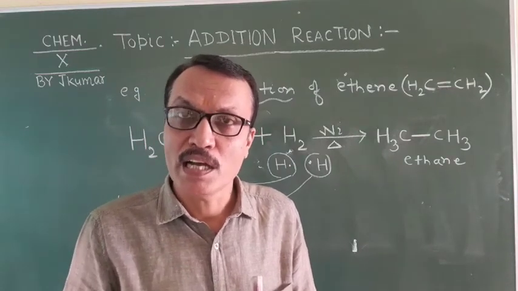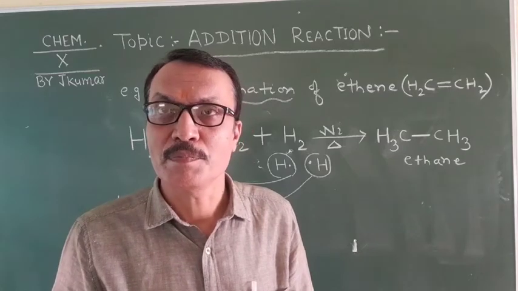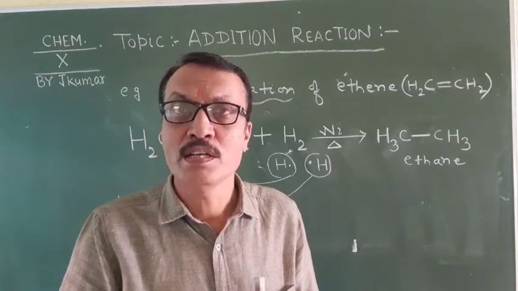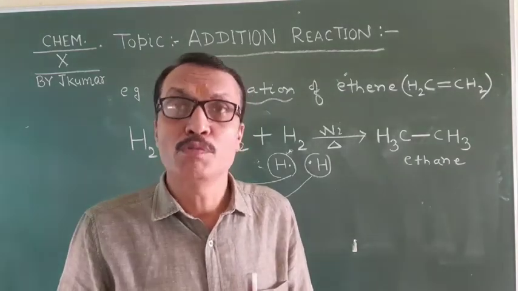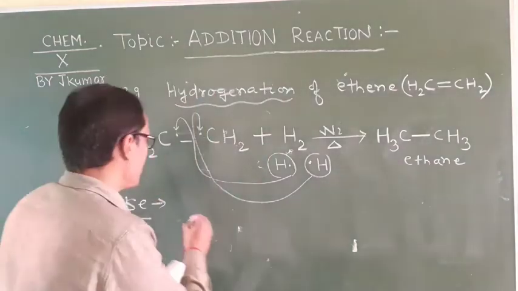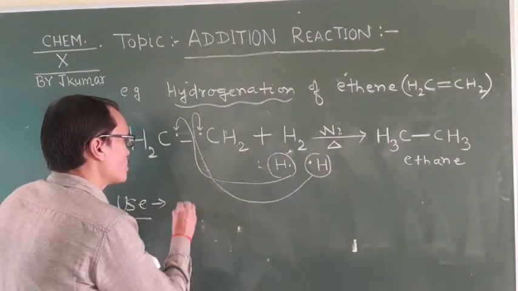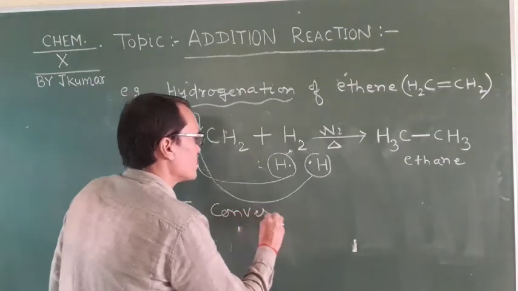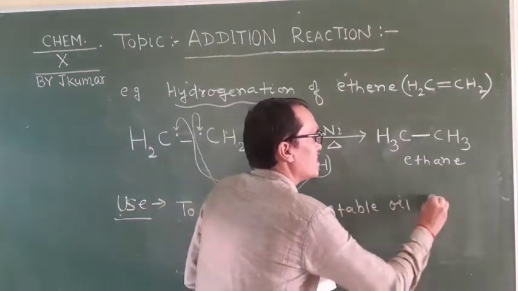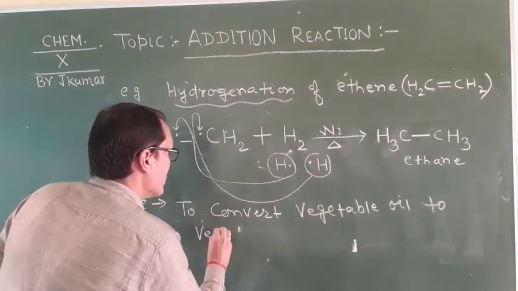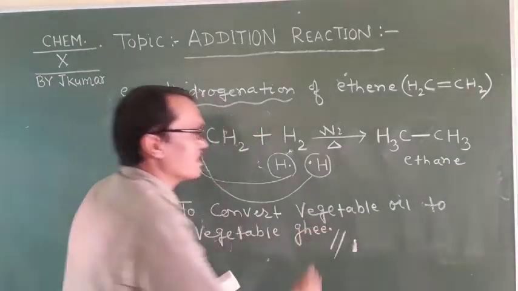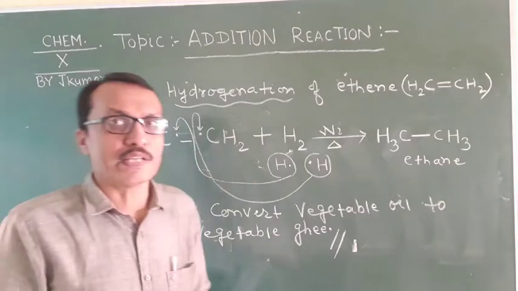Banaspati oil is unsaturated hydrocarbon, and it is saturated by hydrogenation in the factory with the help of nickel powder and some heat. So the industrial application is to convert vegetable oil to vegetable ghee. This is the industrial application of addition reaction.